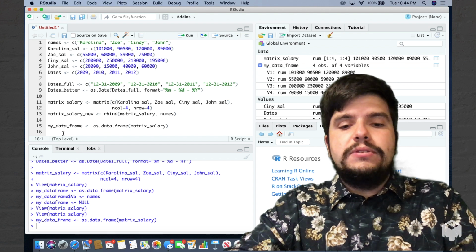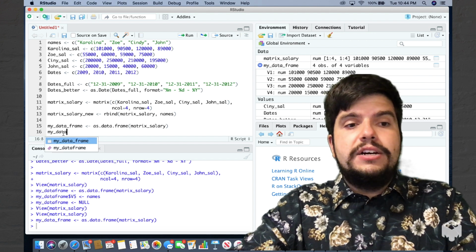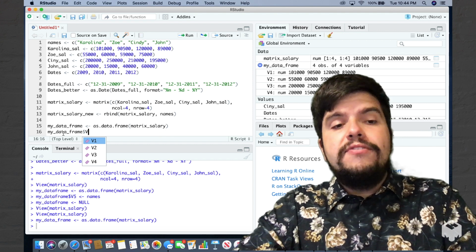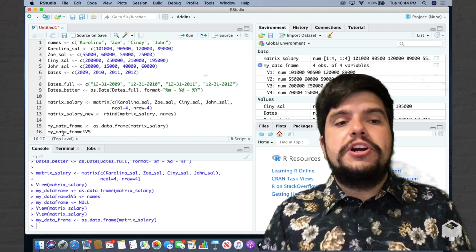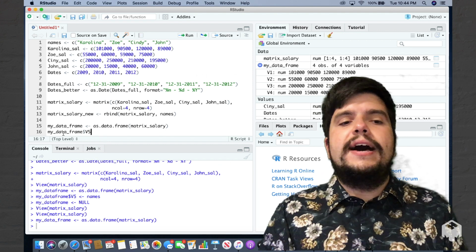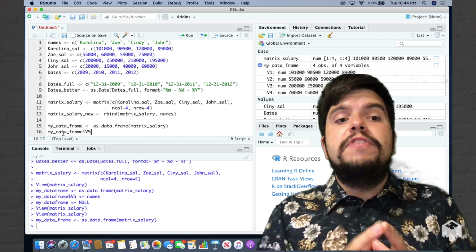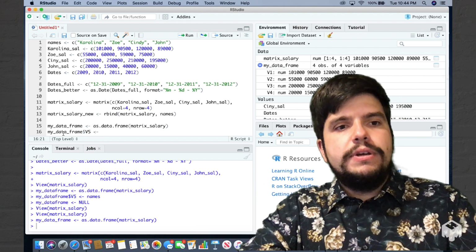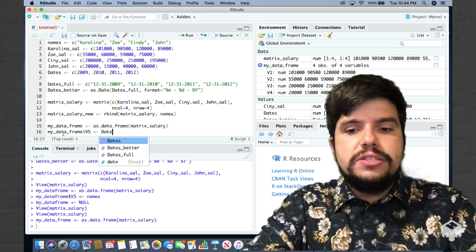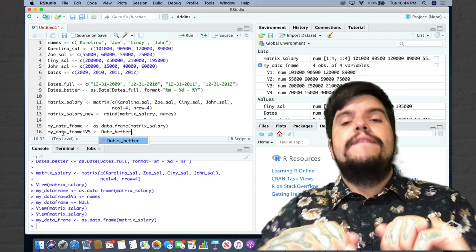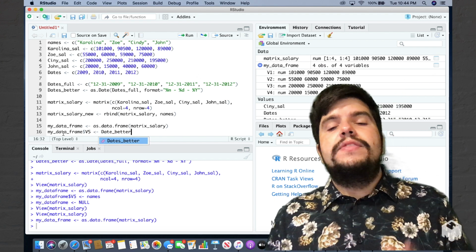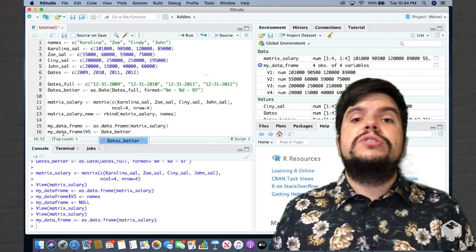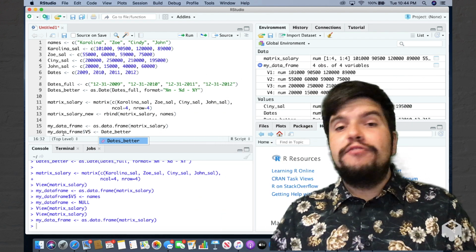What I'm going to say is my_data_frame$v5. I'm creating a new variable called v5, with the dollar sign referencing the variable name v5, then the reverse arrow, and I'm going to use my dates_better vector. This vector represents the actual date at which the person made this amount of money.